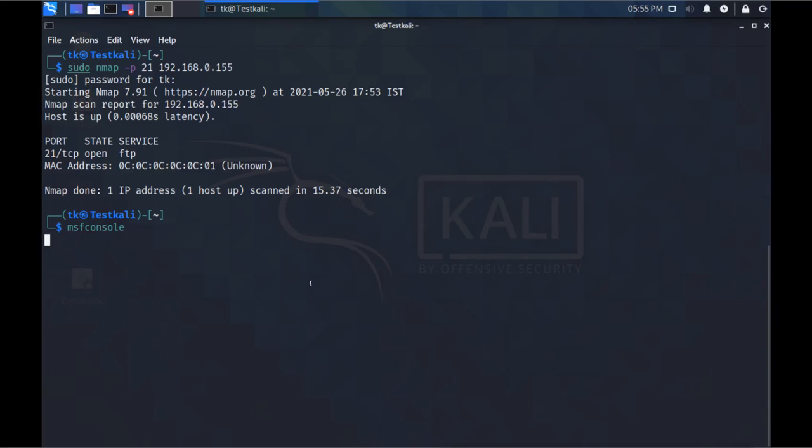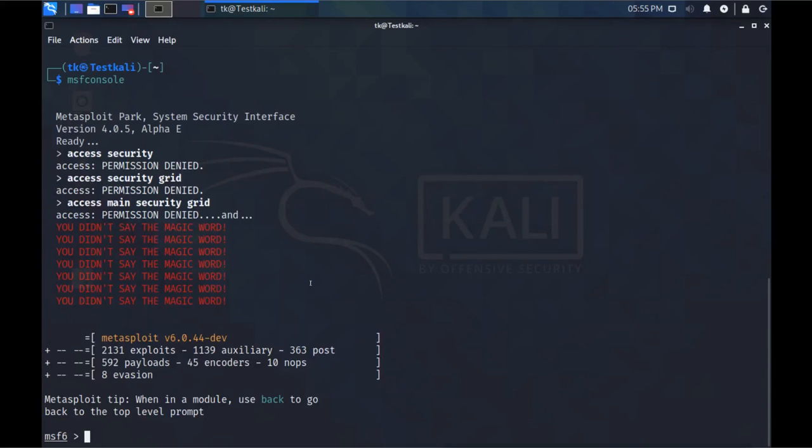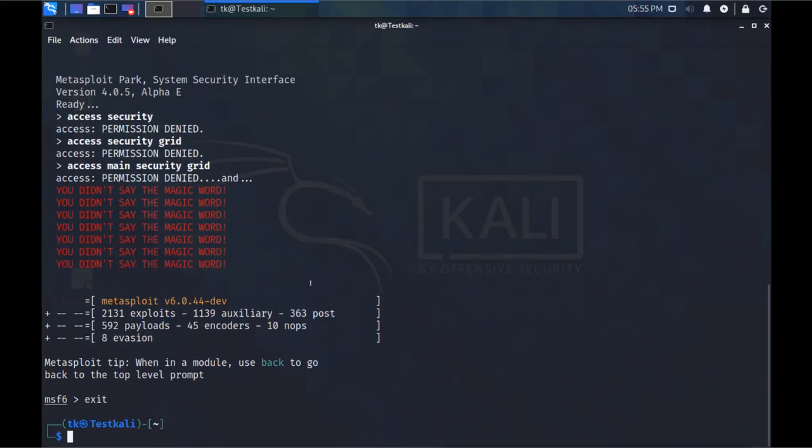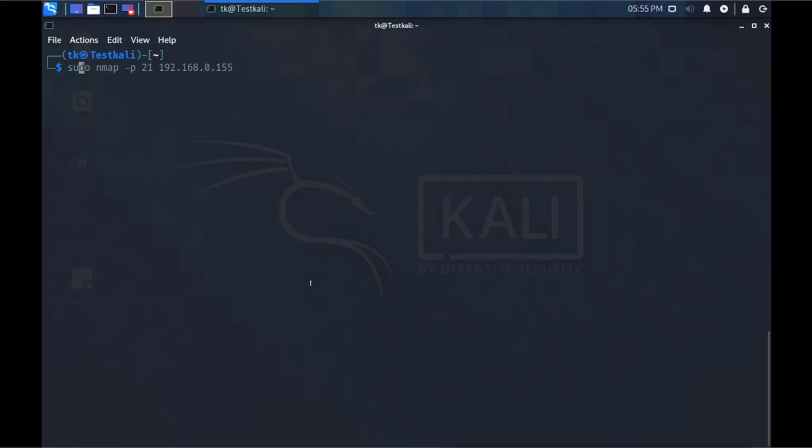Okay, I should have started with sudo permission. Otherwise, because I've logged in as a normal user, it will start as a normal user. So sometimes it will not allow you to run some of the tools.